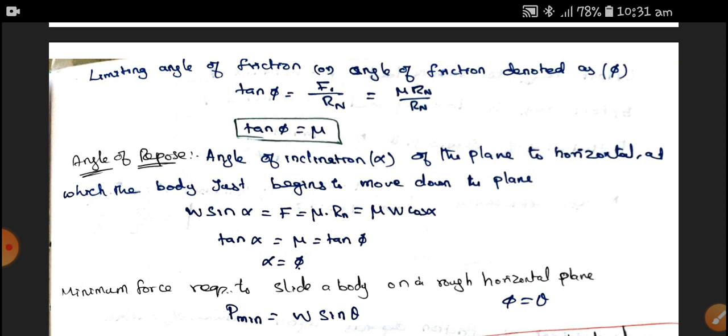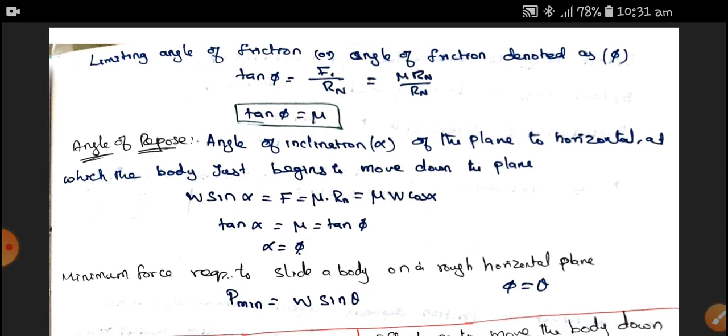At a plane angle of 0 degree, the pebbles are kept in stable condition. When we incline that tipper, say 0 degree to 1 degree to 5 degree to 10 degree, at a certain angle the body will slide down to the ground. That angle is called the angle of repose.